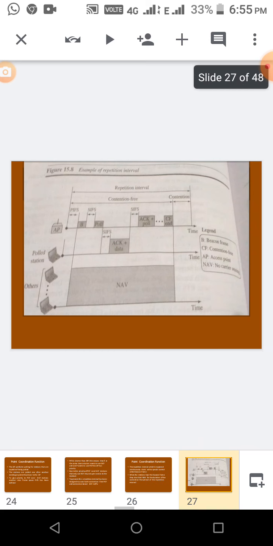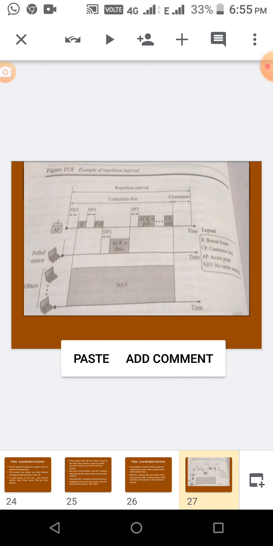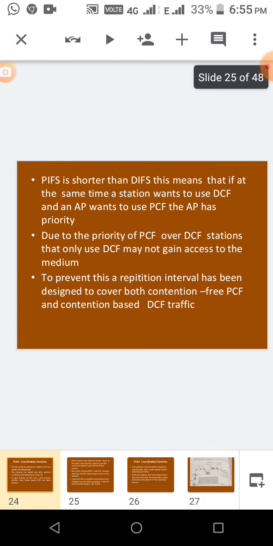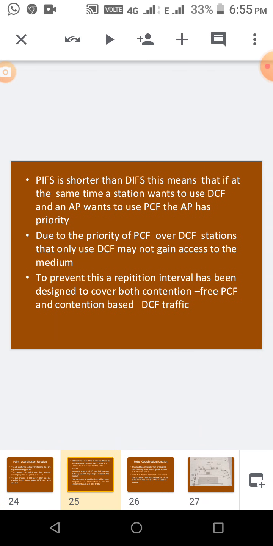See, we will see in that picture. The repetition interval here is divided into two parts: contention free and then contention. During the contention free period, PCF is used, and after that only DCF is used. Okay, that is given there. Due to the priority of PCF over DCF, stations that only use DCF may not gain access to the medium. So to prevent this, the repetition interval is used.